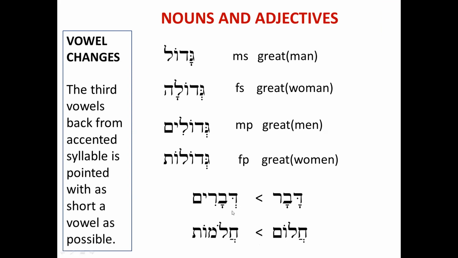Khalomot. Now, this Khalom is FS, feminine singular, and it will take the oat ending, the feminine ending: Khalomot.